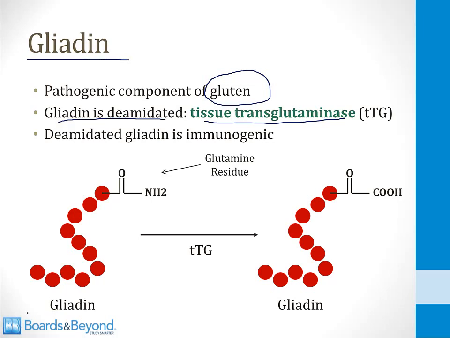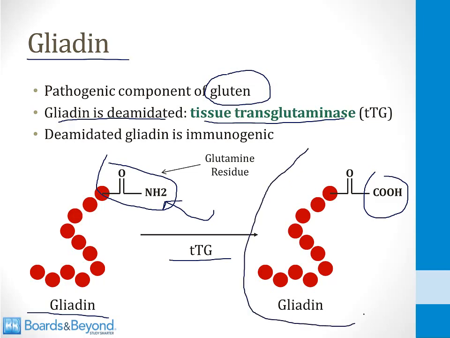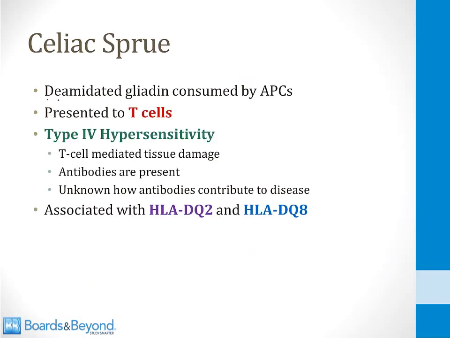On the left side of the screen is a depiction of the protein gliadin. And found within this protein are glutamine residues, as I've shown on the screen. Tissue transglutaminase removes the NH2 group, that's called the deamidation reaction, and converts it to a COOH group. And it is gliadin in this form, the deamidated form of gliadin, that is immunogenic and triggers celiac sprue. What happens is the deamidated gliadin is consumed by antigen-presenting cells and presented to T cells.